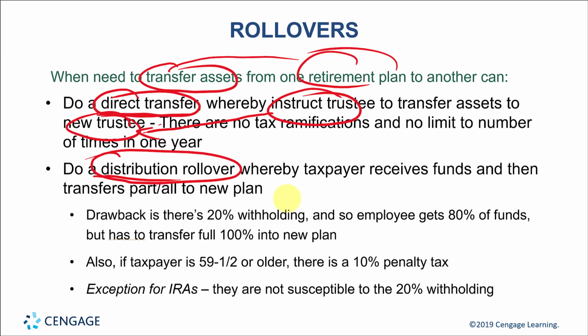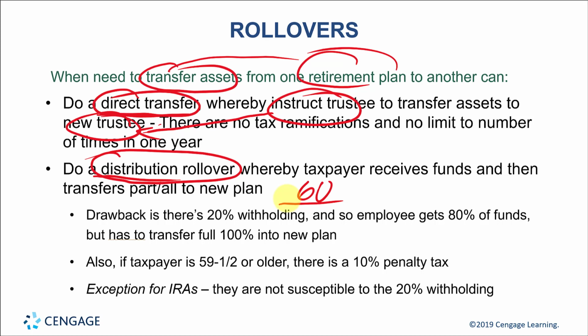But if the employee transfers that money within 60 days to the new retirement account, then that distribution is going to be tax free. Okay, and it's kind of strict about this 60-day period. Once you receive the money, you have 60 days to retransfer it back into another retirement account, and that's going to prevent it from being taxable.